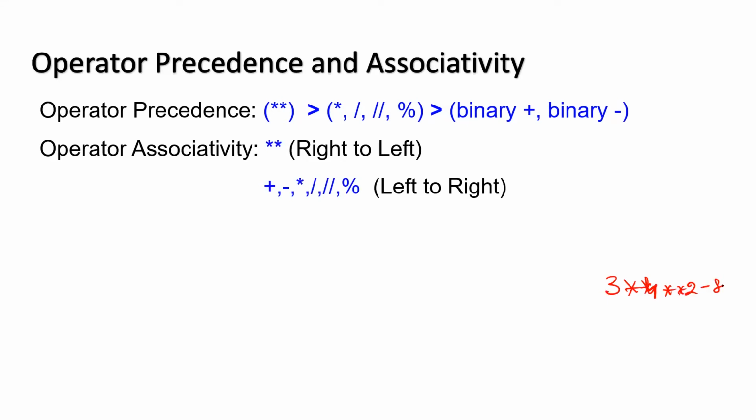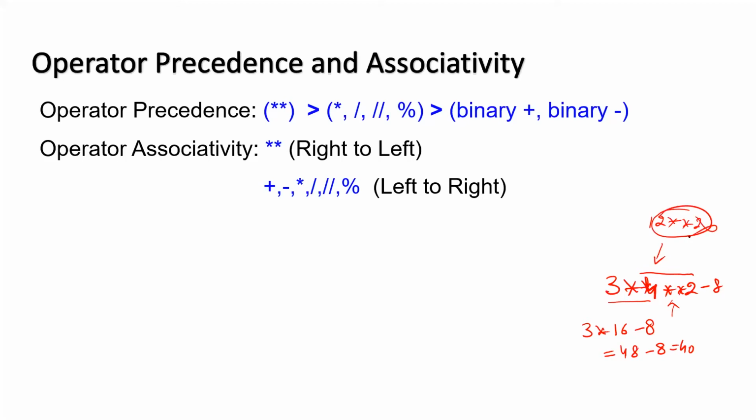For example, if I have 3 into 4 raised power 2 minus 8, it will not do 3 raised power 4 first. First, 4 raised power 2 will be done because highest priority is given to raised to the power. So it will be 3 into 4 square, 16. 16 3s are 48, minus 8. This will be 40. It will not be 3 4s are 12 raised power 2.